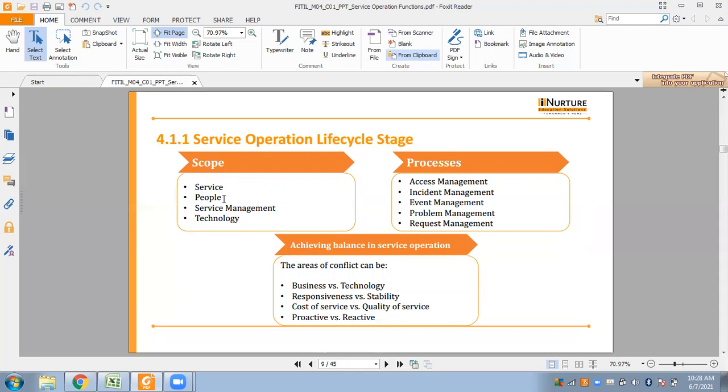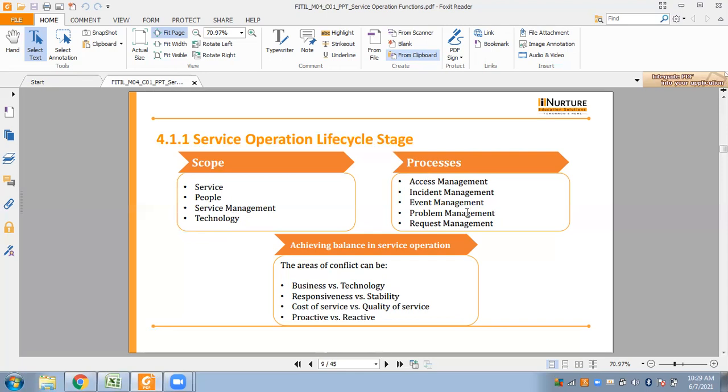Next, we have people. They are the essential part of the service operation. It is the people who drive the demand for various services, and human resources only manage technology, processes, and services. Next, we have the service management. So the execution and management of various processes carried out in service operations. And lastly, we have technology. Managing the technology is an integral function. Thus, the scope of the service operation is limited to service, people, service management, and technology.